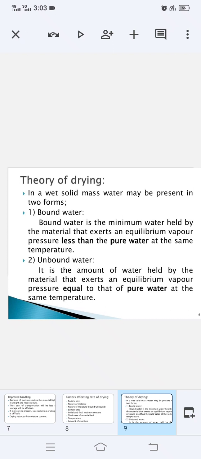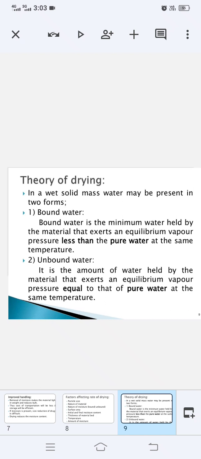And unbound water is the amount of moisture held by the material which exerts an equilibrium vapor pressure equal to that of pure water at the same temperature.